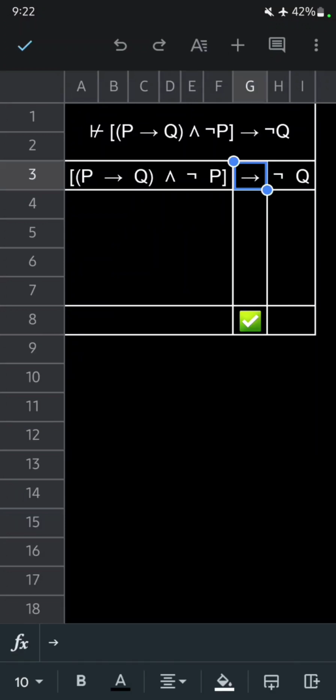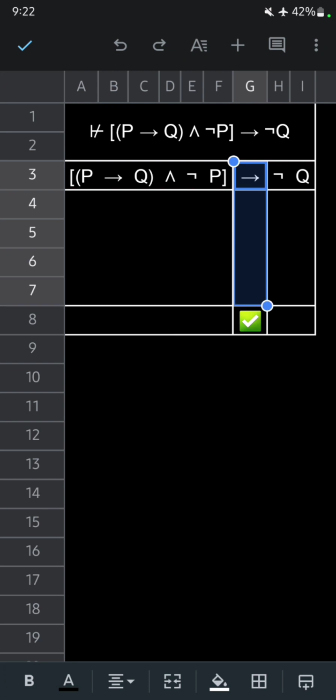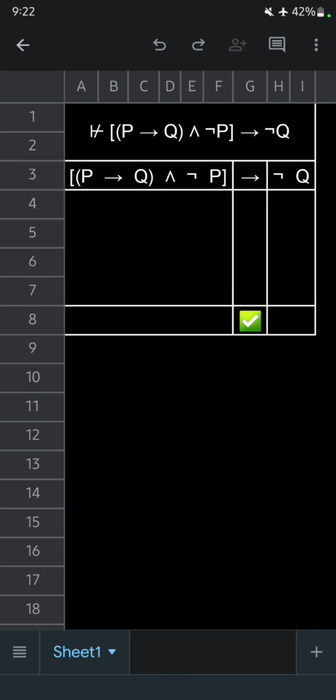What we're looking for here is column G, that's our main operator. As long as all of these interpretations are ones or values of true, we know that this argument is indeed valid. If not, we know that it is invalid. Since we have two propositions, we know that we will have four interpretations.